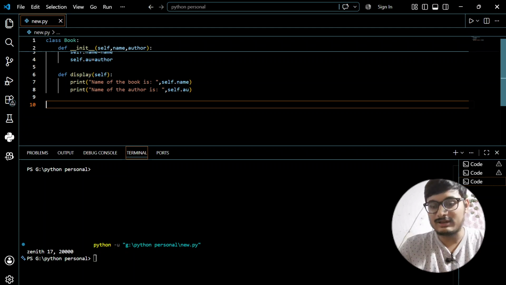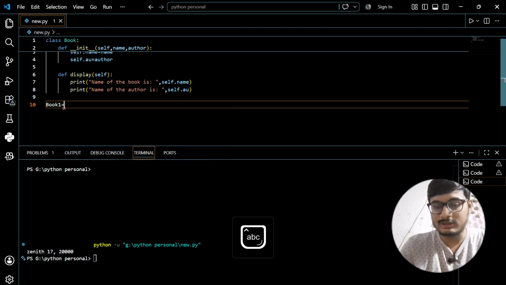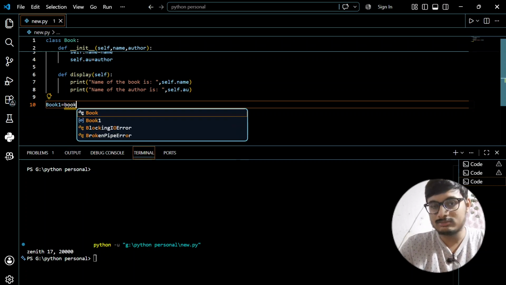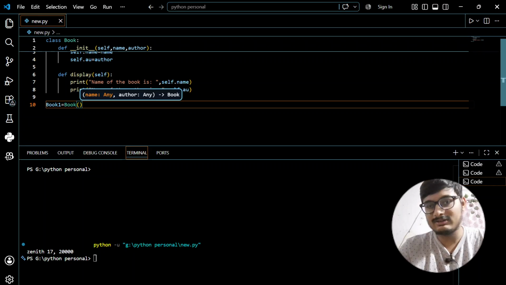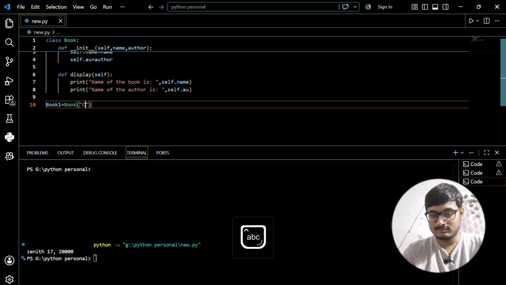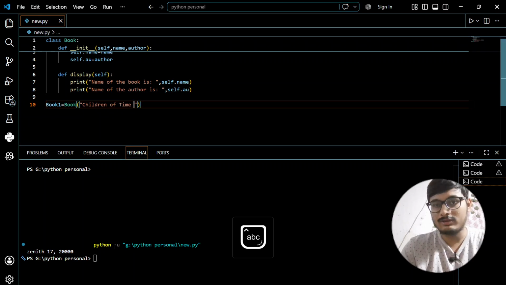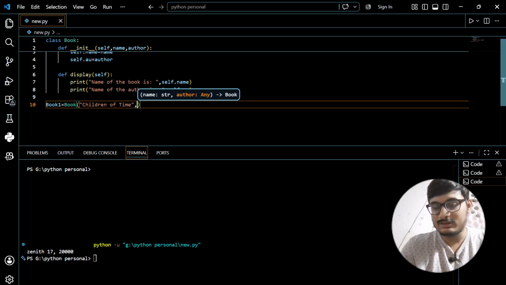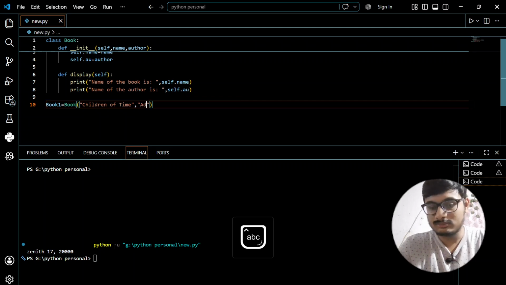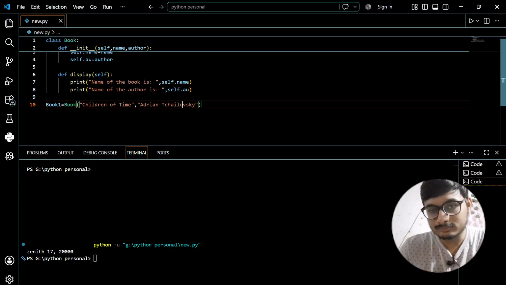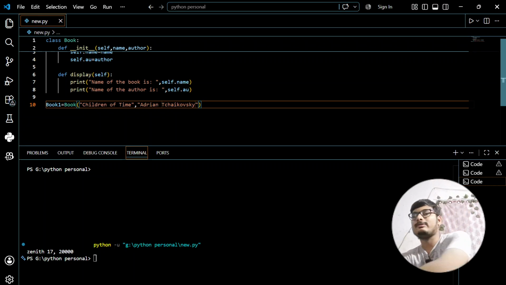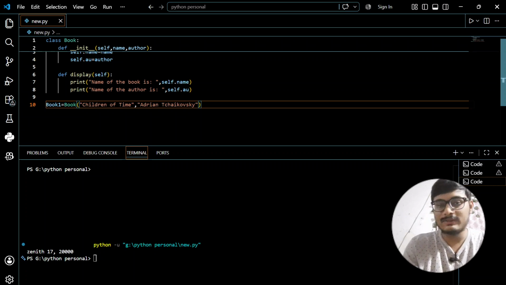Okay, so we will just write book1 equals to name of the class, which is Book, parenthesis. Inside this parenthesis, we will give it name is Children of Time. Very good book. If you have to read, you can read it. Okay, name of the author is Adrian Tchaikovsky. Okay, this is a very good book. If you want to read, you can read this. It is a sci-fi. Okay, so this is the name of the class, which we have created.